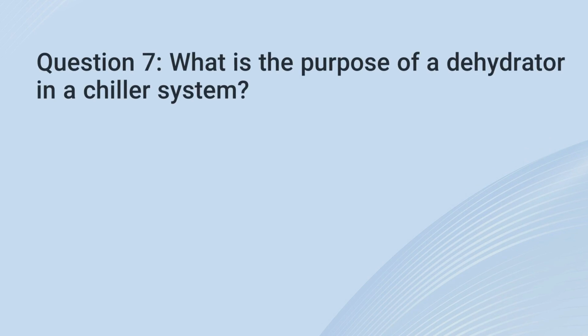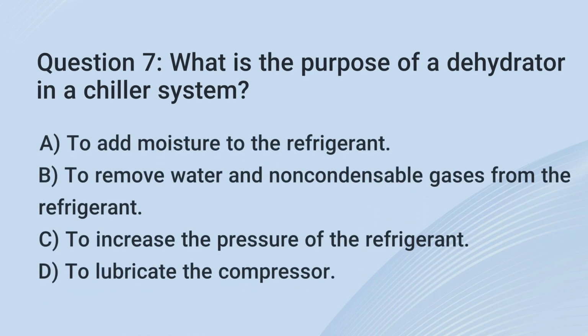7. What is the purpose of a dehydrator in a chiller system? A. To add moisture to the refrigerant. B. To remove water and non-condensable gases from the refrigerant. C. To increase the pressure of the refrigerant. D. To lubricate the compressor.